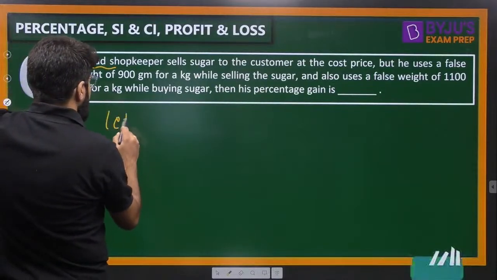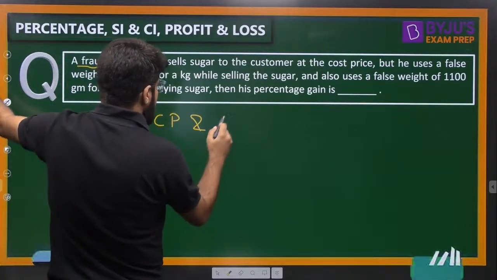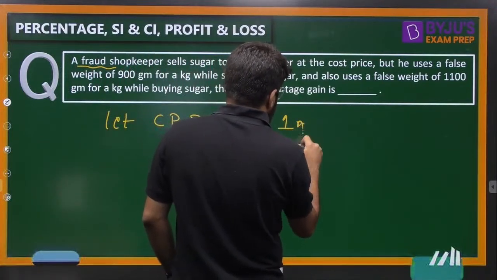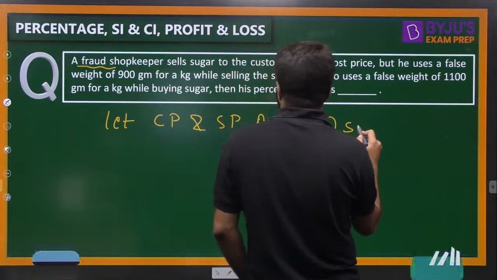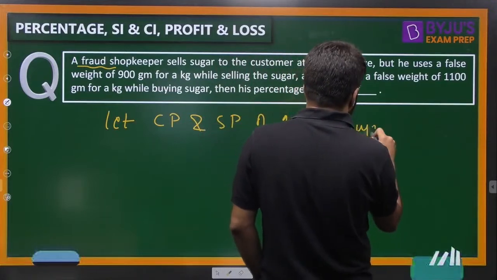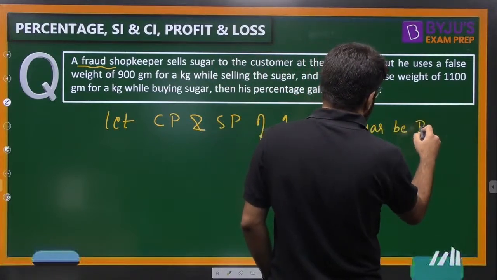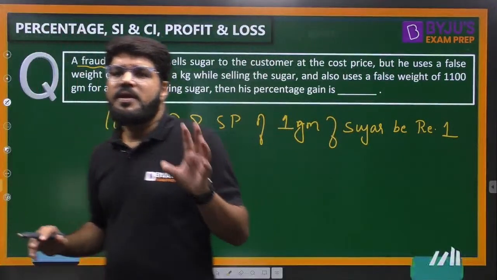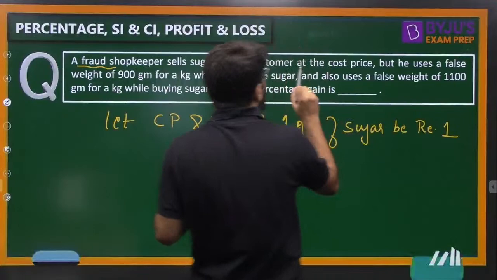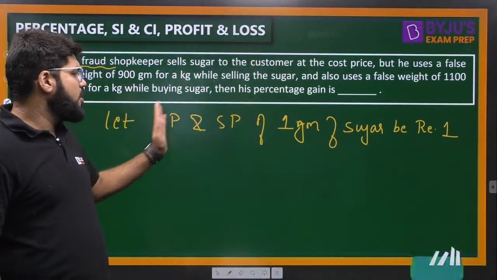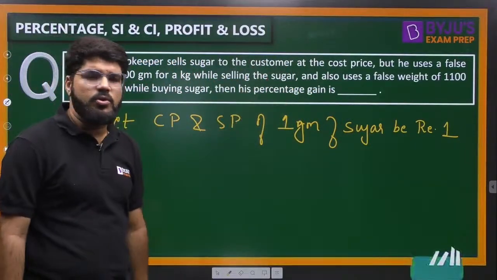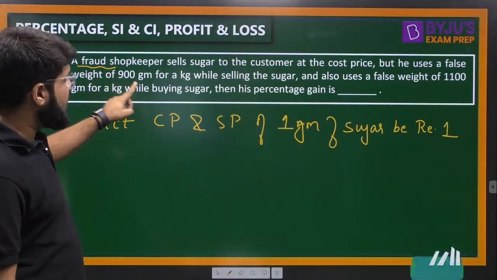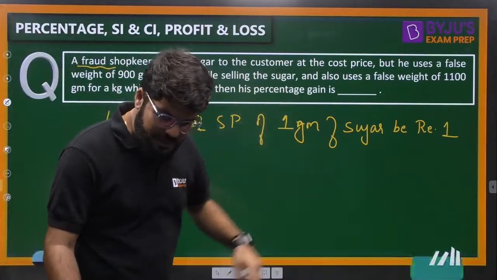Okay. Let the cost price and selling price of 1 gram of sugar be ₹1. That is what is told, na? He sells the sugar at the cost price. So let the cost price and selling price be same, and that is equal to ₹1. But he uses a false weight of 900 gram while selling, but while purchasing, while buying.